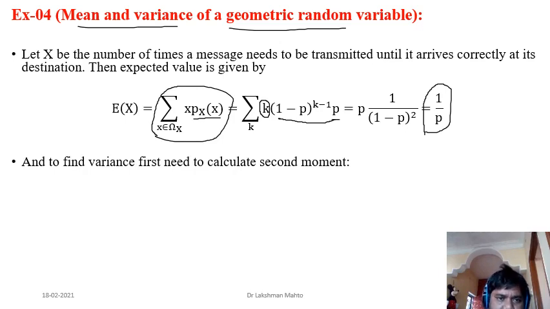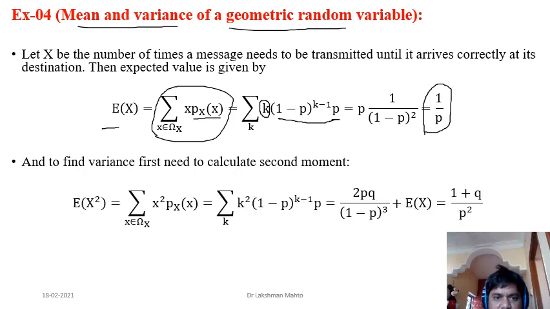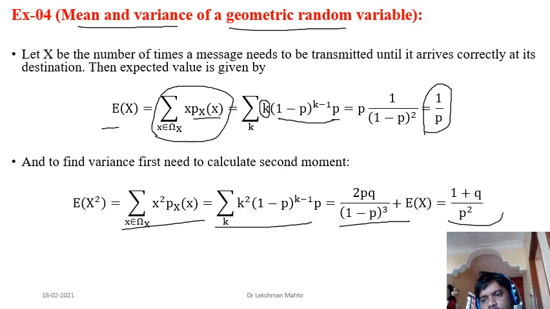Now, once we have the expectation, next we have to calculate the second moment, the expectation of X square. You are again manipulating this geometric series. Just do a little bit of manipulation and you will see that the expectation of X square is (1 plus q) divided by p square.